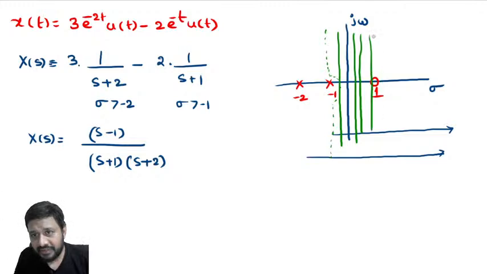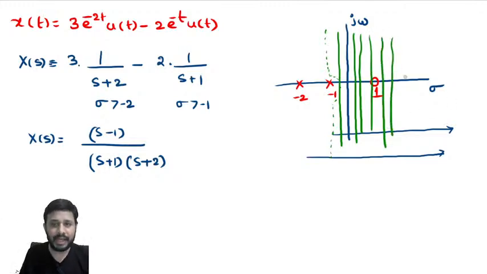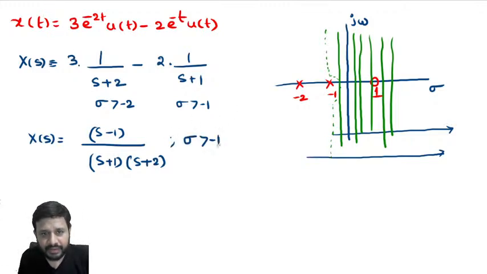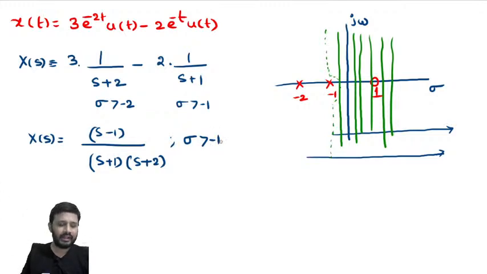See, already we discussed ROC should not contain any poles, but ROC may contain zeros. Look here, zeros may come into ROC, but poles should not come into ROC. So, what is the final ROC? We can write here sigma greater than minus 1, right? The meaning is you can take any value of sigma greater than minus 1 and you can multiply the signal x of t so that the resulting signal will converge.